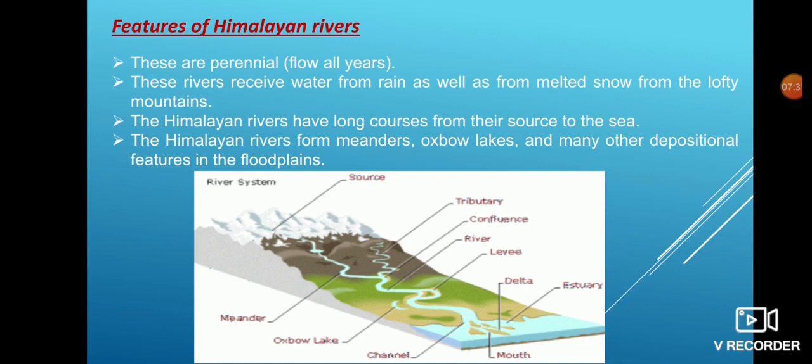Now, the two important things, tributaries and distributaries. Tributaries are those streams which join the main river stream, and a distributary is that stream which splits from the main river stream.